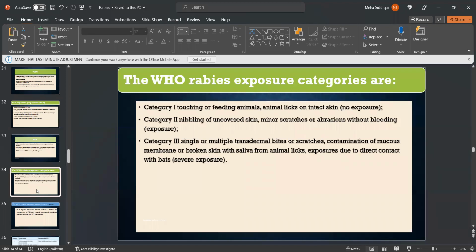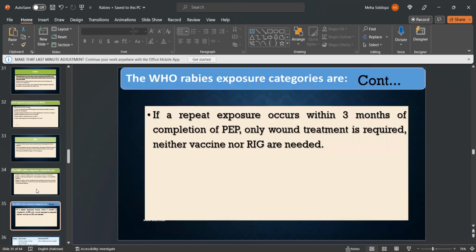However, there is exposure. Category 3: single or multiple transdermal bites or scratches, contamination of mucous membrane or broken skin with saliva from animal licks, exposures due to direct contact with bats. This is severe exposure.